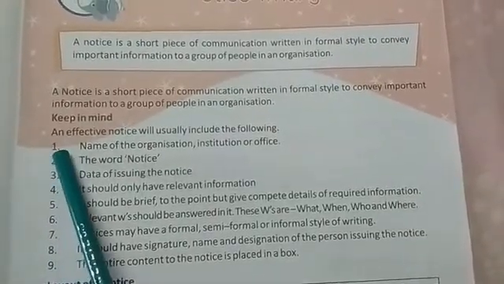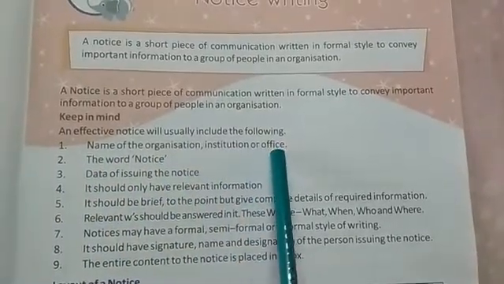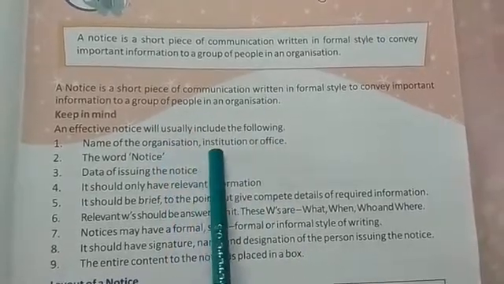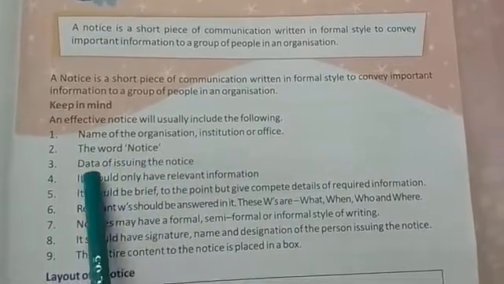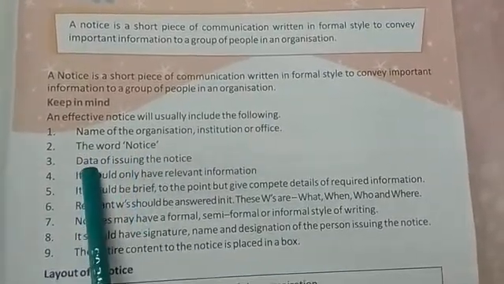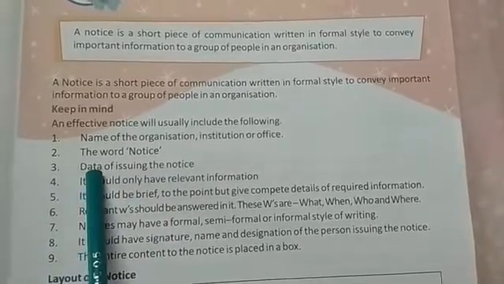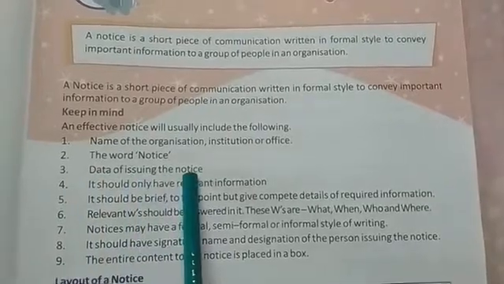So, the first point says the name of the organization or institution or office. So, firstly we have to write the organization's name, the office name. After that, we will write the word notice. After writing the notice, we will write the date of issuing the notice. Here a printing mistake is there, so read it as date of issuing the notice.